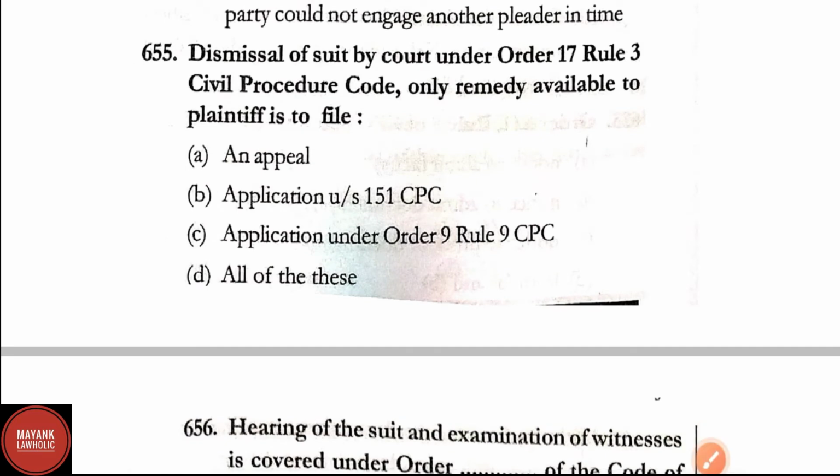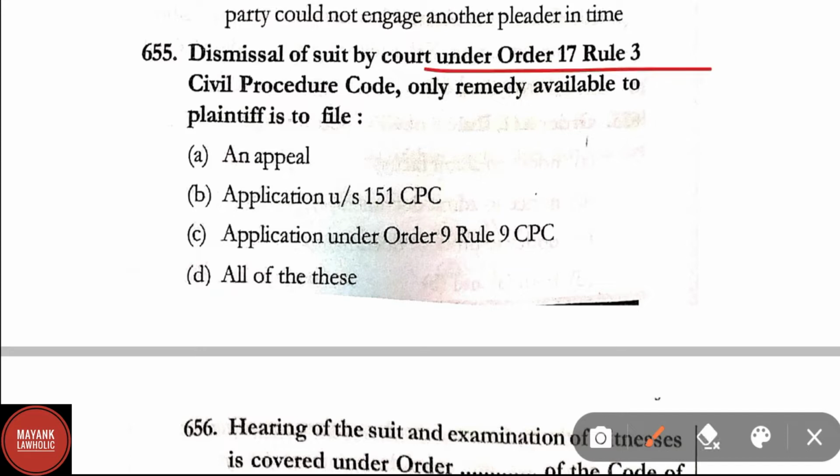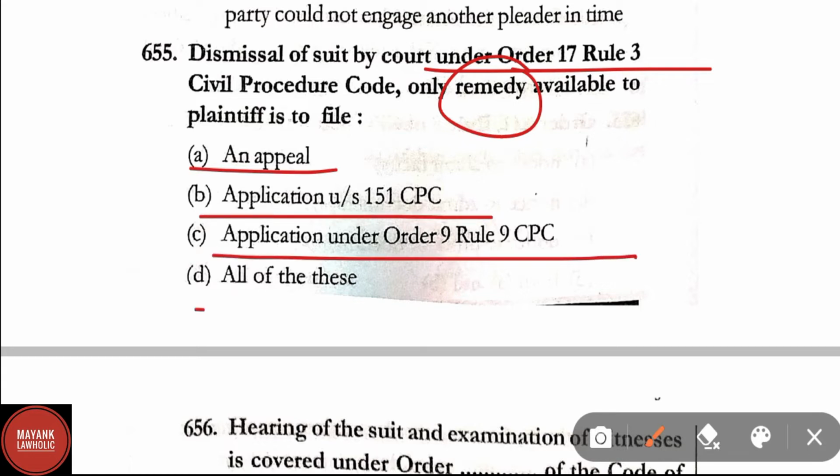Question number 655. Dismissal of a suit by a court under order 17 rule 3 of CPC. Only remedy available to plaintiff is to file an appeal, application under section 151 CPC, application under order 9 rule 9 of CPC, and option D, all of these. Here the correct answer is option A, that is an appeal.